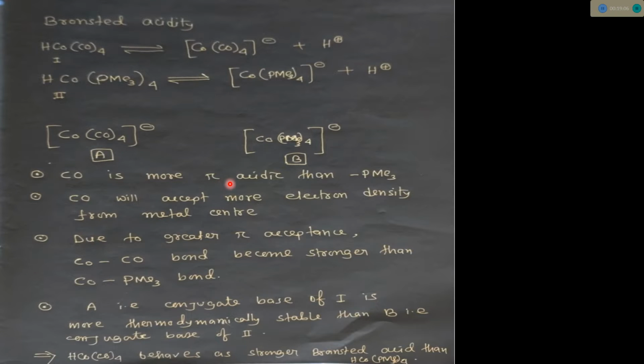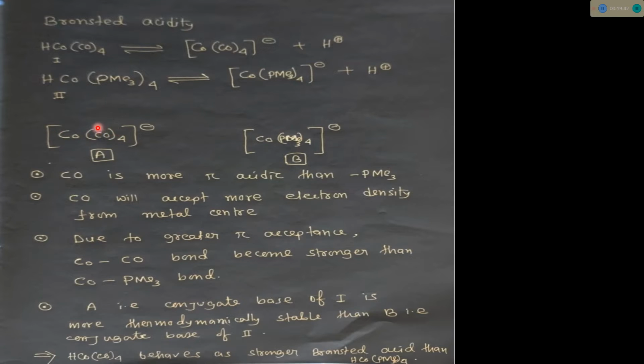We all know this kind of thing. Since PMe3 attracts less electron density from the cobalt metal center, the bond between cobalt and PMe3 is not as strong as the cobalt carbonyl bond. So due to the greater pi acceptance of the carbonyl group, the cobalt CO bond becomes stronger than the cobalt PMe3 bond. So we can say, in this conjugate base, the negative charge is on the cobalt metal center.